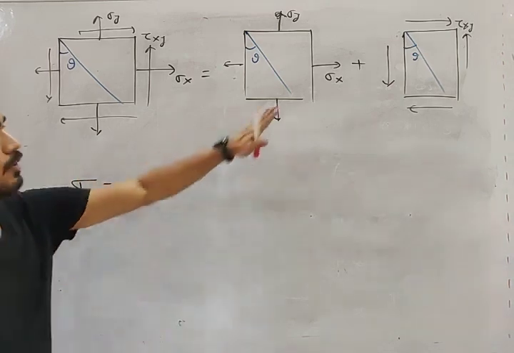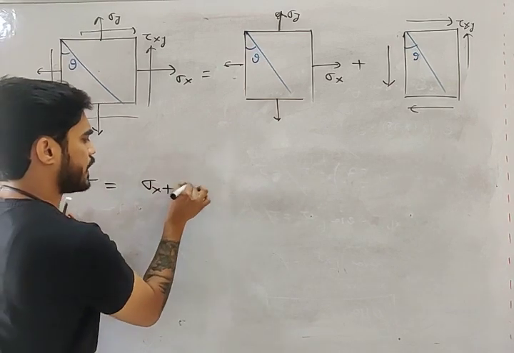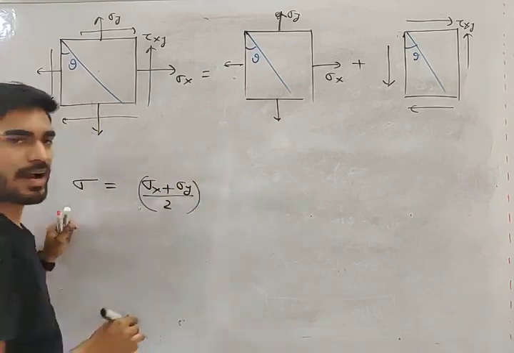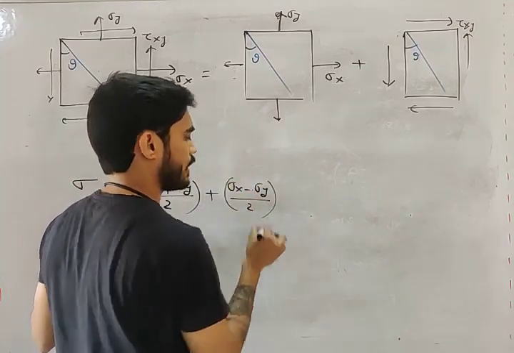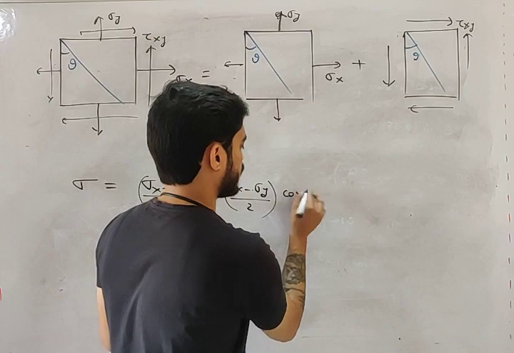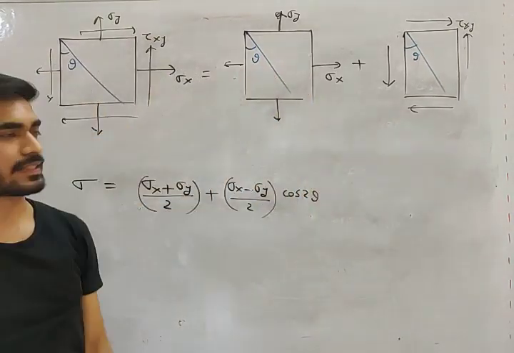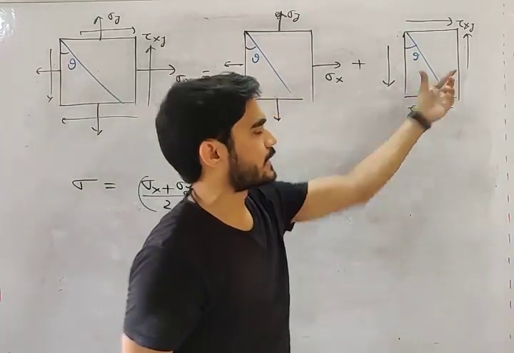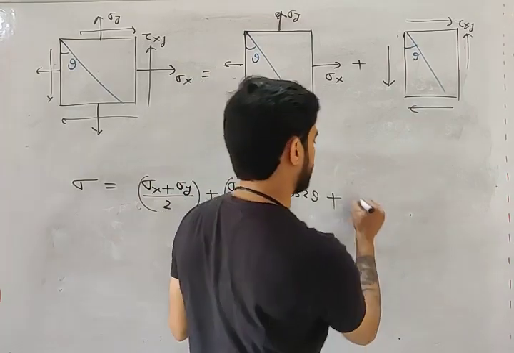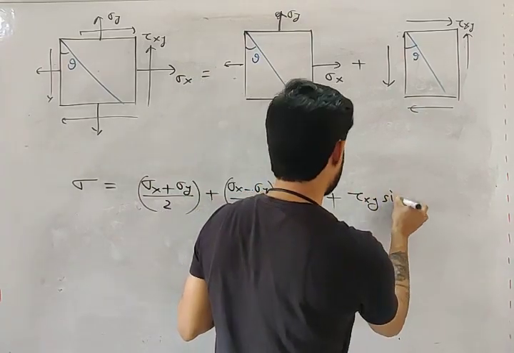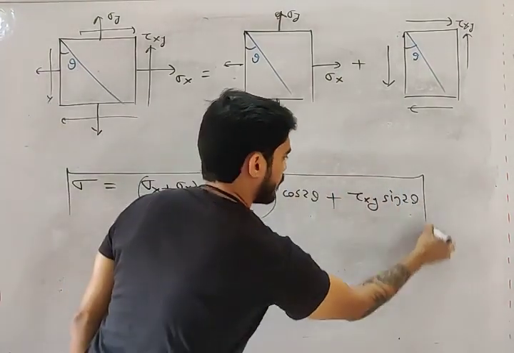We just derived it: sigma x plus sigma y by 2, plus sigma x minus sigma y by 2 cos 2 theta. This was the equation in the first case. In the other case, the sigma equation is plus tau xy sin 2 theta.